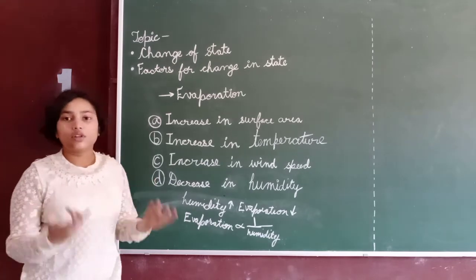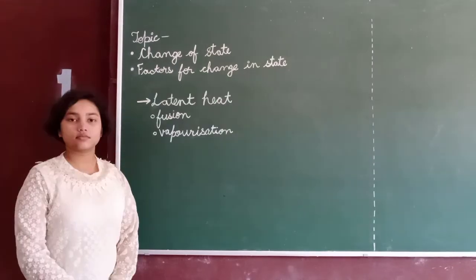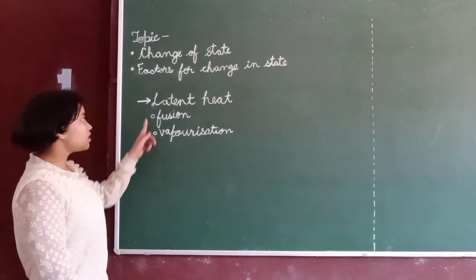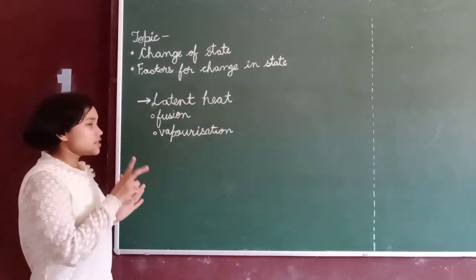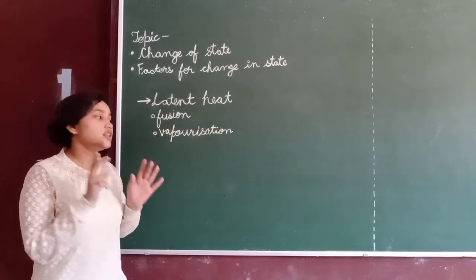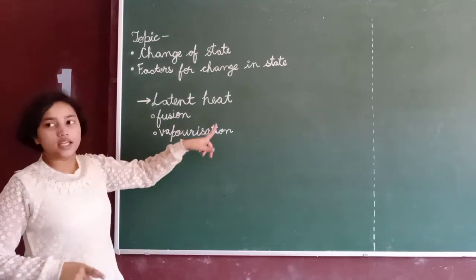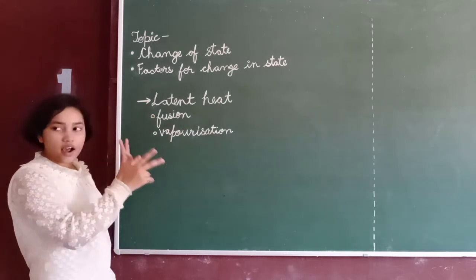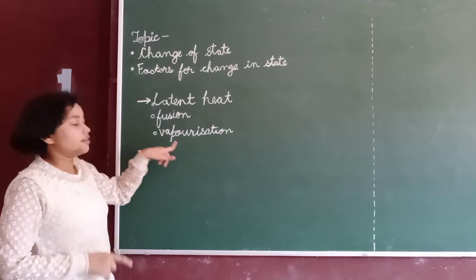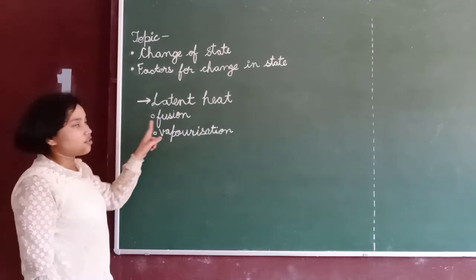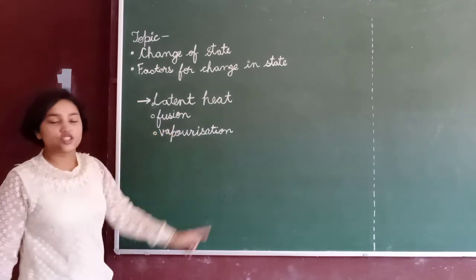Now let's move to the next topic. So now we come to latent heat. This is one of the major parts of this chapter. Latent heat is of two types: fusion and vaporization. Latent heat of fusion and latent heat of vaporization.